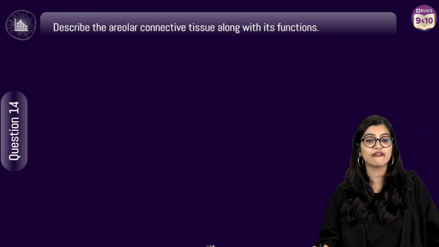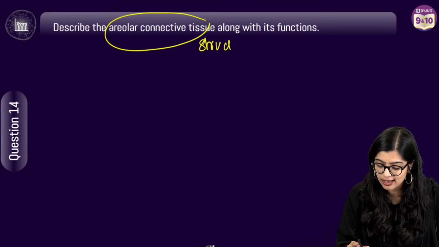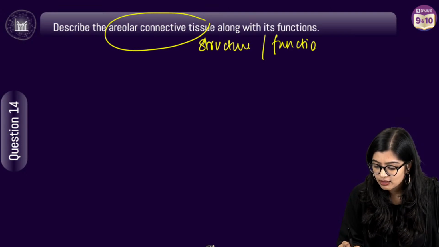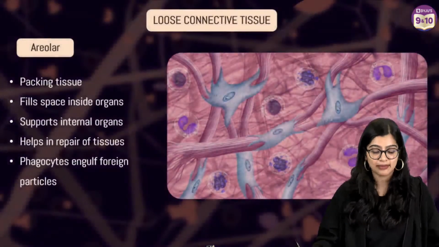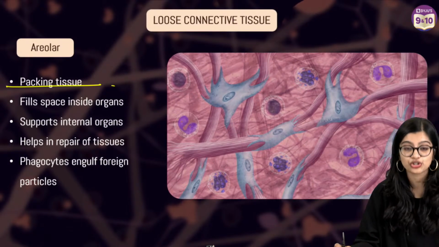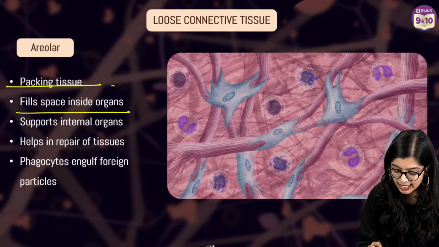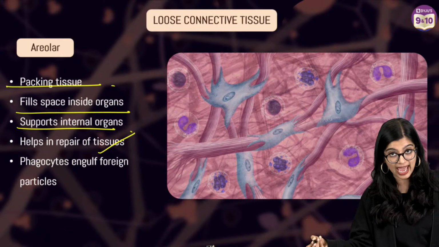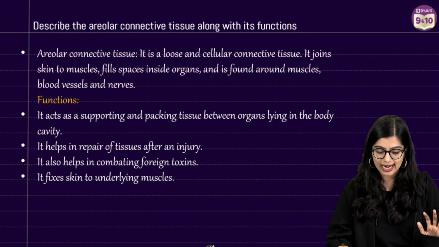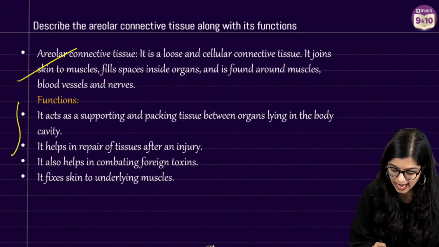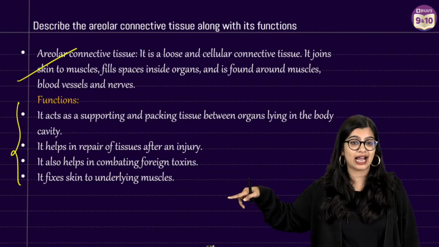Now, moving on to question number 14. Define or describe areolar connective tissue, structure and function. When I say areolar connective tissue, you know, right? Areolar connective tissue is bubble wrap. That means it's a type of packaging tissue, right? And we know that it fills up the space inside the organs. Very good. It supports your internal organs, helps with repair. Yes. And of course, we know that it has a lot of important components. So when you're writing the answer, you need to write about its structure and all the functions that it carries out, right? Tanush, this does not have air in it.